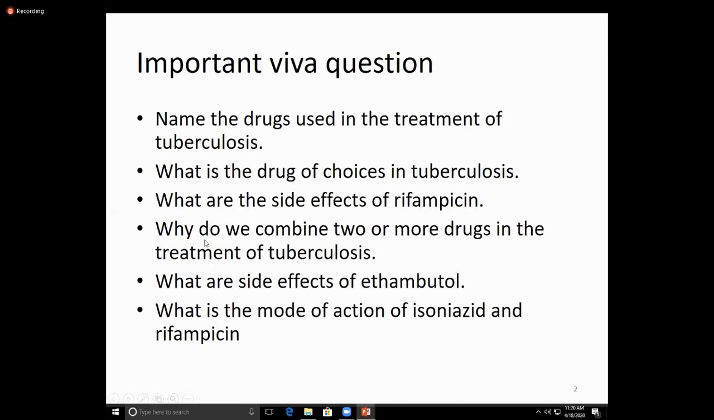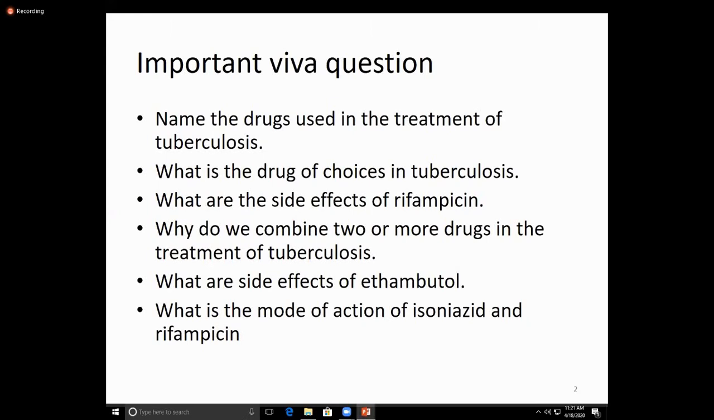Why do we combine 2 or more drugs in the treatment of tuberculosis? Because with one drug, they produce resistance, or you can say tolerance. So to prevent the tolerance, we give a combination of drugs. And the side effect of, for example, ethambutol, isoniazid, what is the most common side effect? It is optic neuritis. And what is the mode of action of isoniazid and rifampin? It is a cell wall synthesis inhibitor, isoniazid.